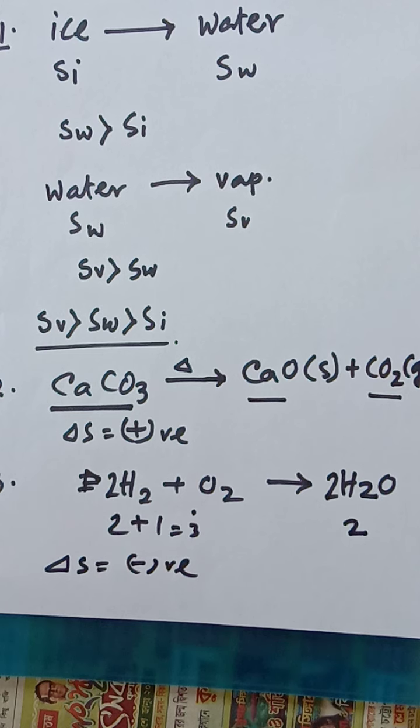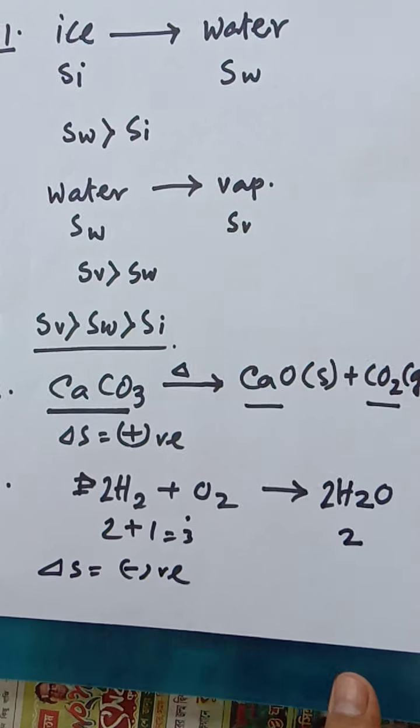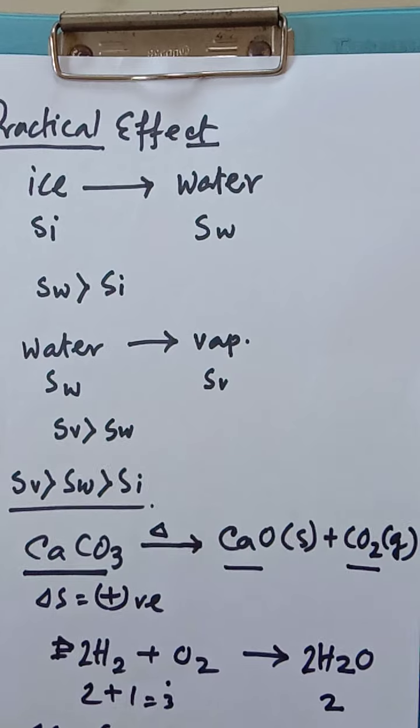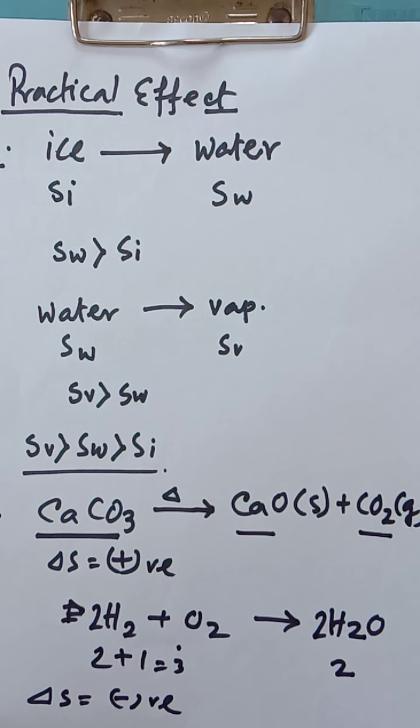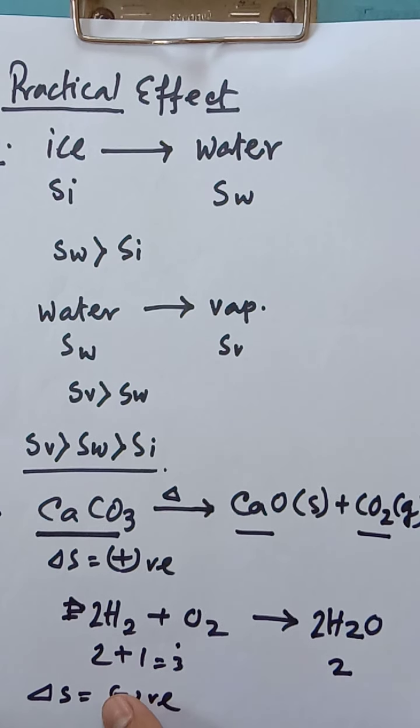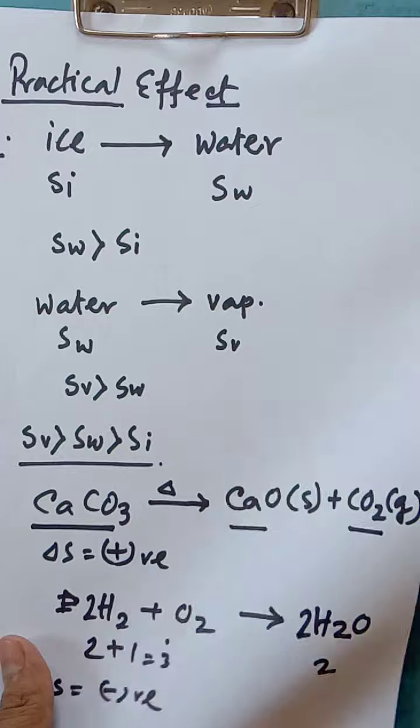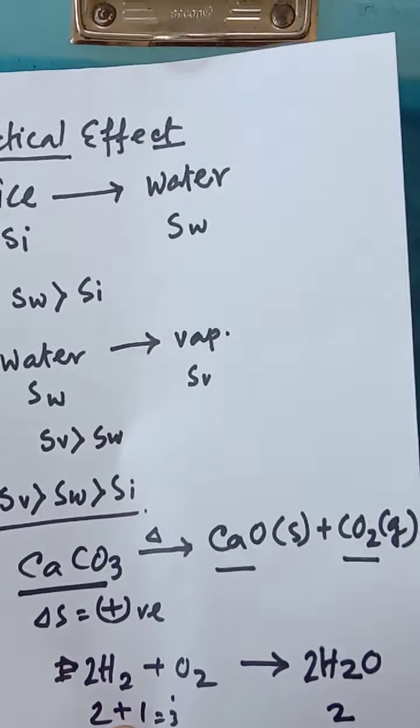So if we think in terms of entropy, in every case we can easily find out whether entropy is increasing or decreasing depending on the number of particles or the number of moles, whether it is increasing or decreasing. Depending on that we can easily find out how the entropy change is happening over here. So after that we have finished the entropy part.